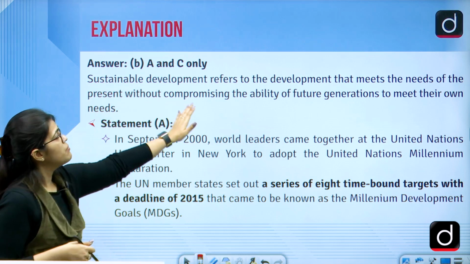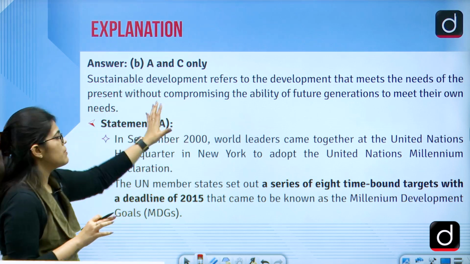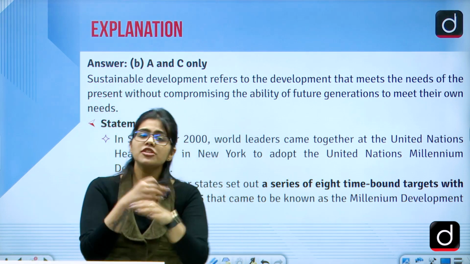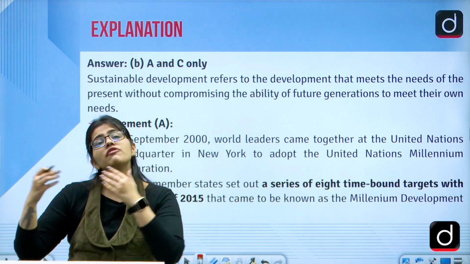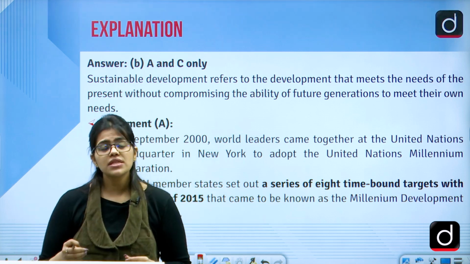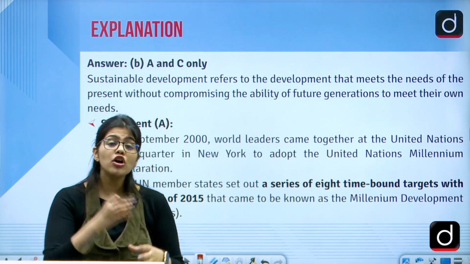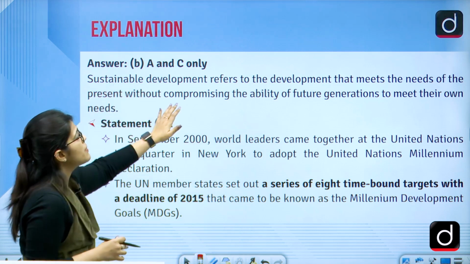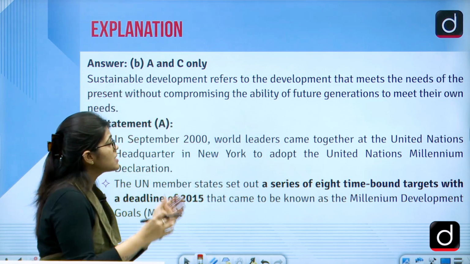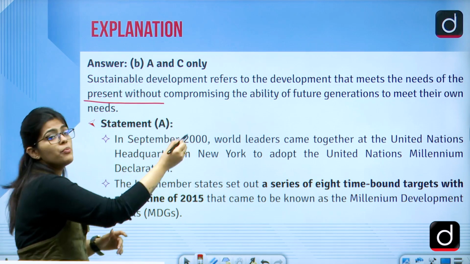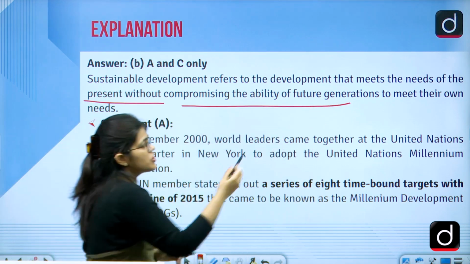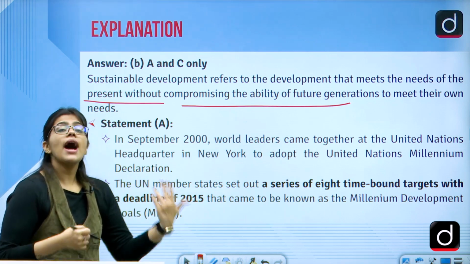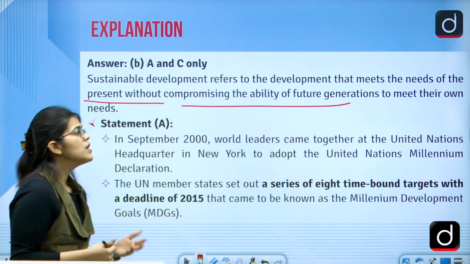So the Sustainable Development Goals, what do we actually mean by sustainable development first? Sustainable development is using the resources in such a manner that you are saving them for the future generation. You are using the resources in the most efficient manner so that you are not compromising the needs of the future generation to come. So sustainable development refers to the development that meets the needs of the present without compromising the ability of the future generation to meet their own needs, right? So the present generation is satisfied, and the coming generation is also satisfied.